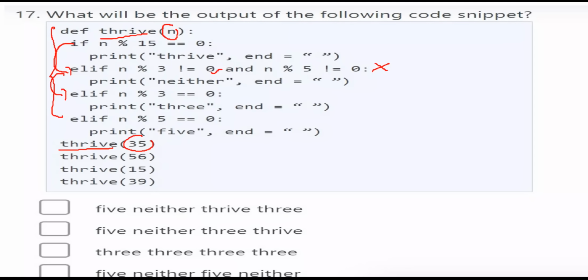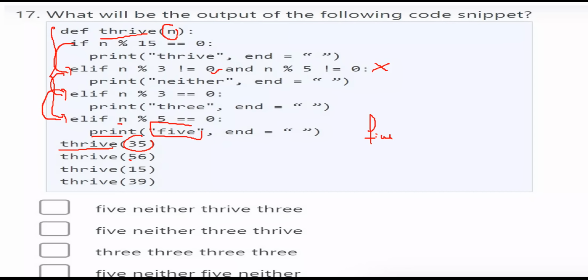If 35 modulo 3 is equal to 0, no. This also fails. Again come here. Else if 35 modulo 5 is equal to 0, yes. Then print 5. So for the first call, the output is 5.